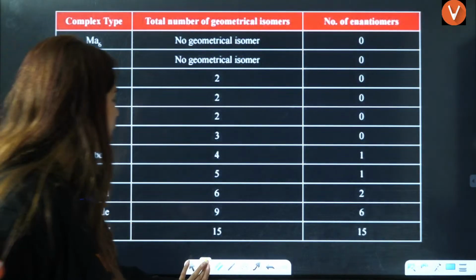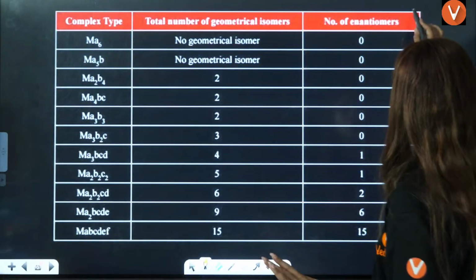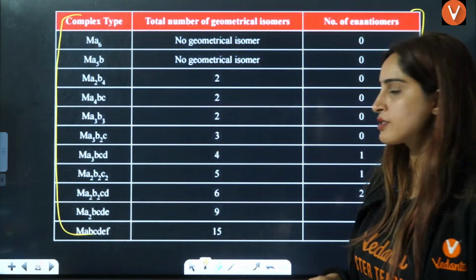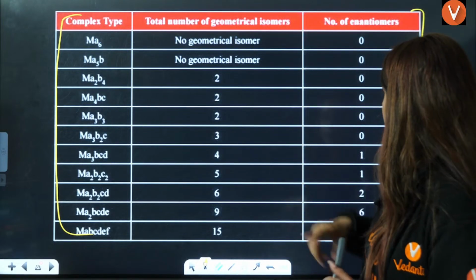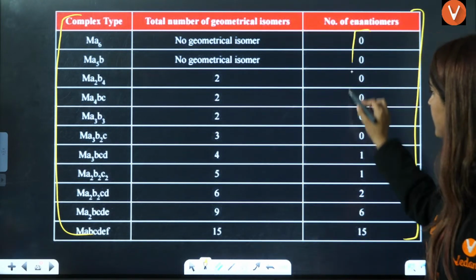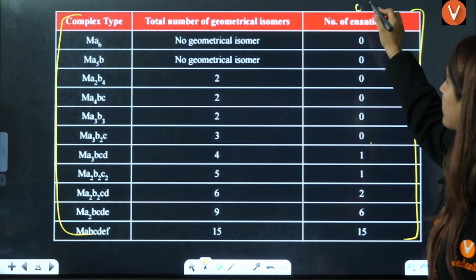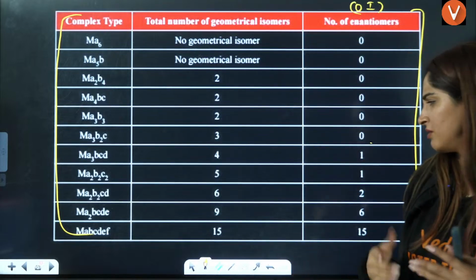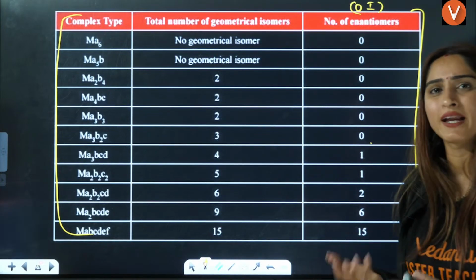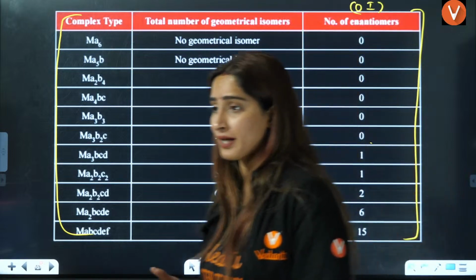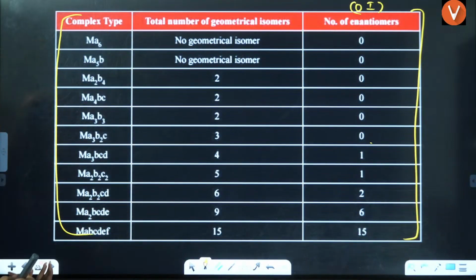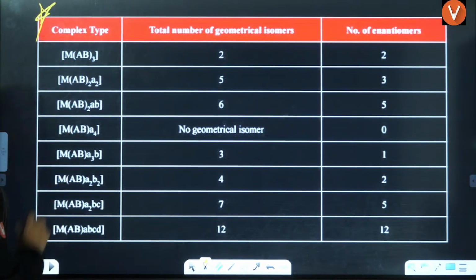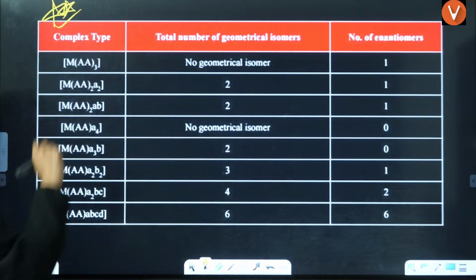Now, this is the chart that I was telling you, you should know. Go through this chart once. From here, just go through this once and see, till here you have zero optical. This enantiomer means optical isomerism only. All these things, because in the exam they will ask you directly how many geometrical, how many optical isomers. So this is the first table, second table, and third table. These three tables are very, very important for you.